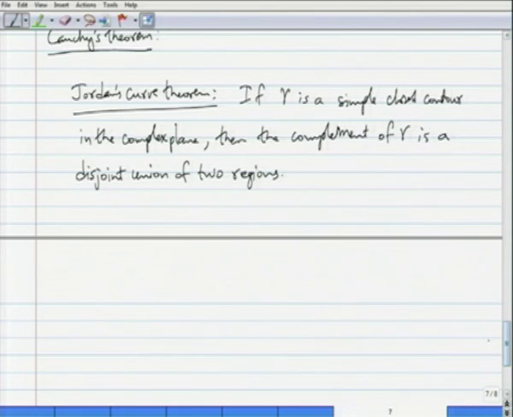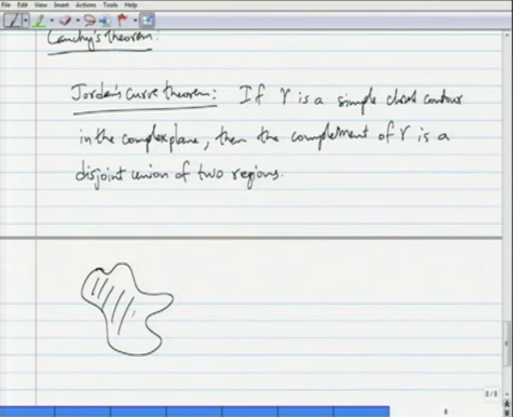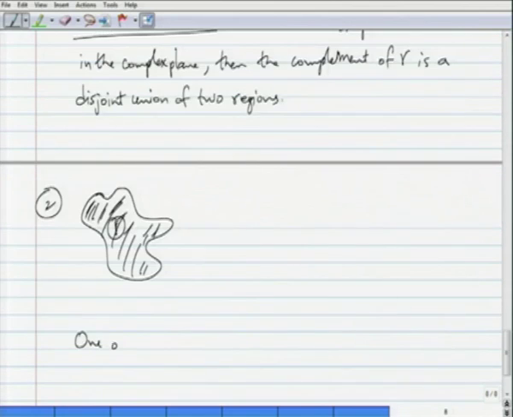So, intuitively this is very clear if you draw any simple minded curve, a simple closed contour like that. Then there is this portion in the complement of this in the complex plane, which we will call region 1, and then that will be the other region 2. One of these components is unbounded, and the other is bounded.